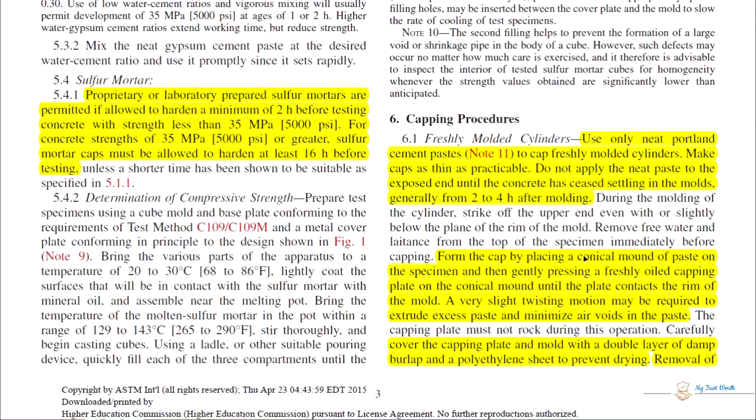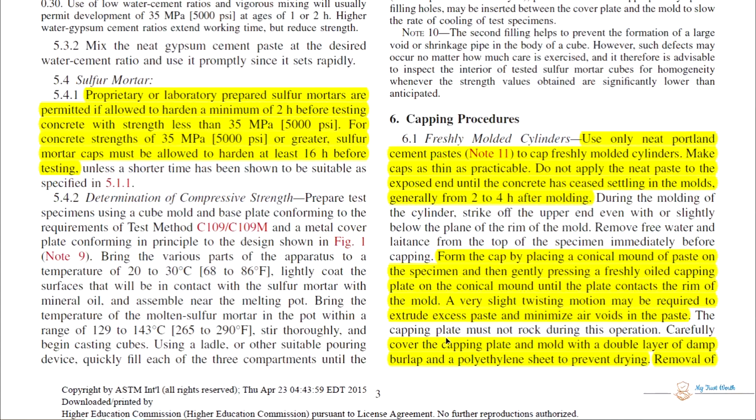Form the cap by placing a conical mold of paste on the specimen and gently pressing a freshly oiled capping plate on the conical mold until the plate contacts the rim of the mold. A very slight twisting motion may be required to extrude excessive paste and minimize air voids in the paste.